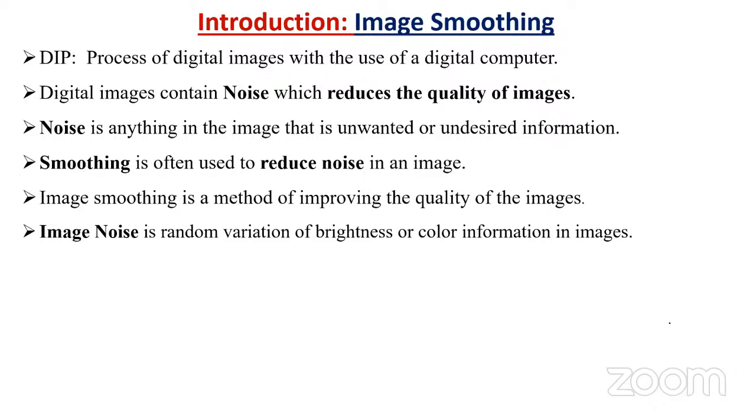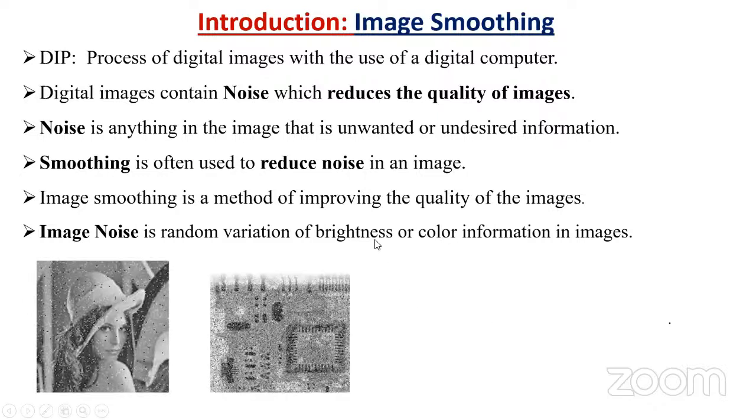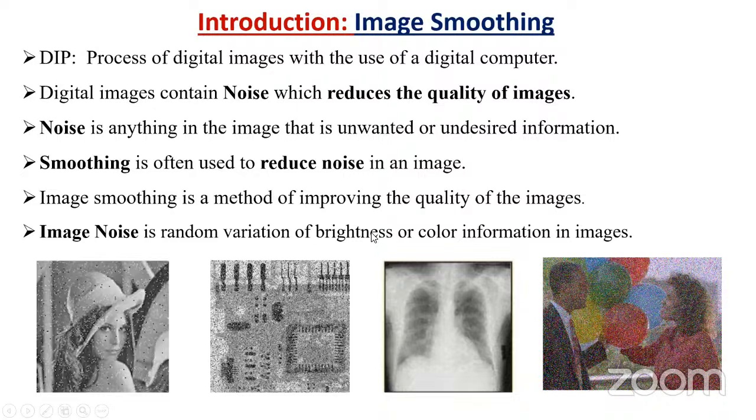Let us assume here you can see some images having noise. The first image has a lot of noise, and all the images have a lot of noise. Here we have both grayscale as well as color images. Because of this noise we are not able to see the content properly, which leads to false prediction or false classification. If you go for deep learning, machine learning, image segmentation or image analysis, you may get false results. In all four images we have huge noise.